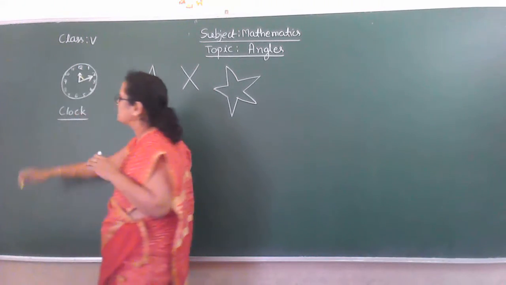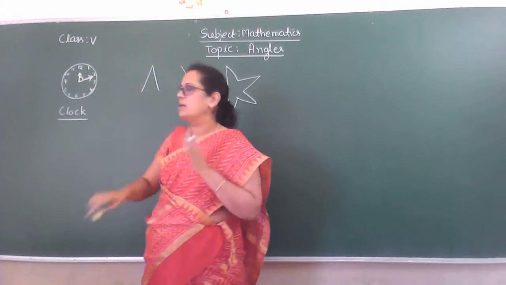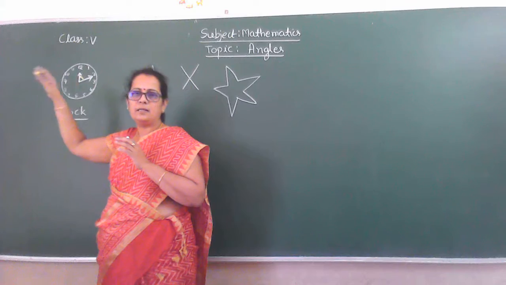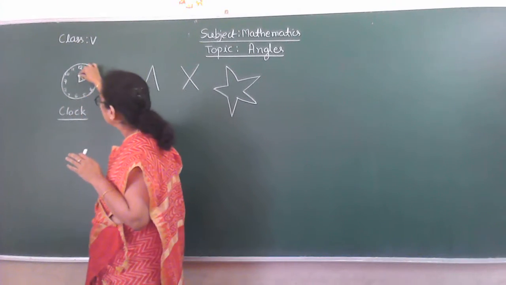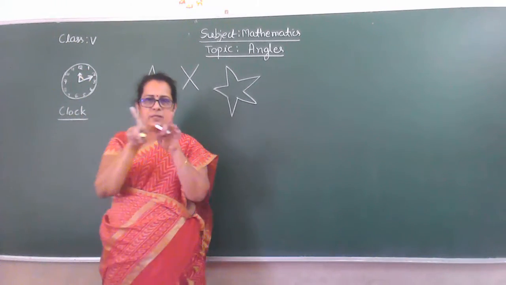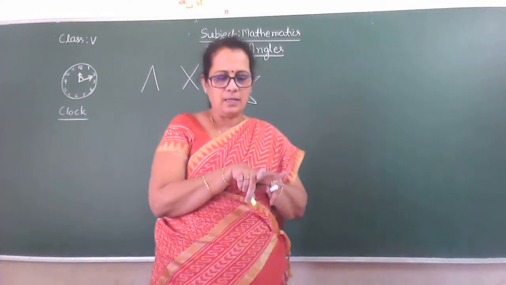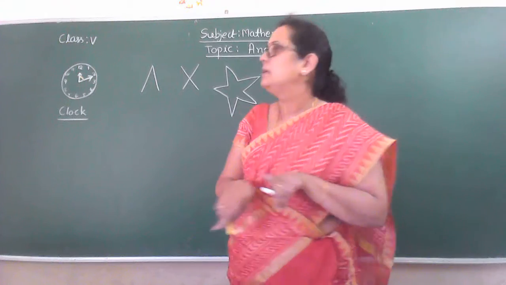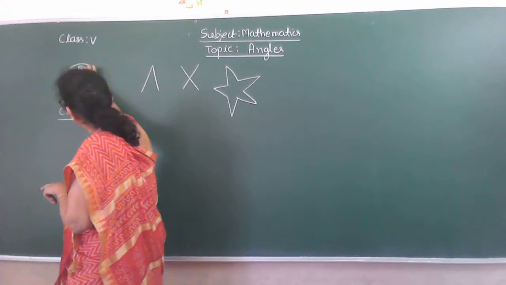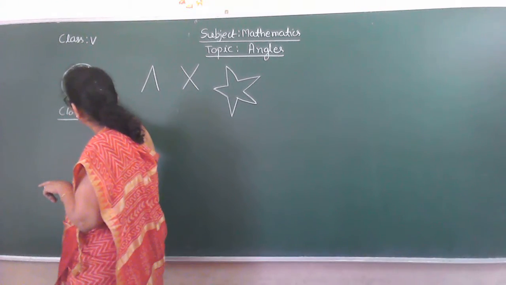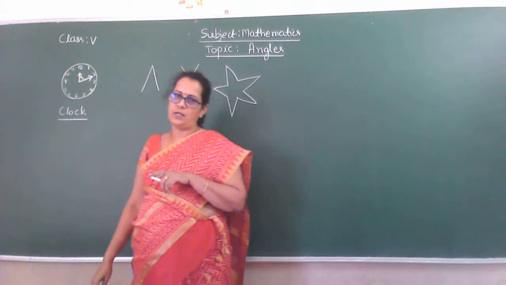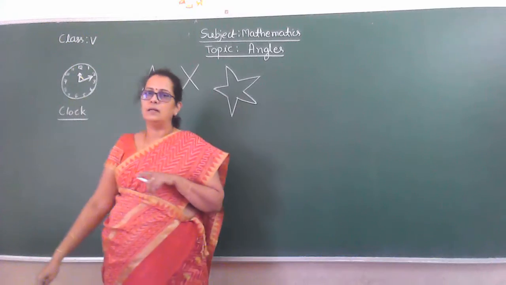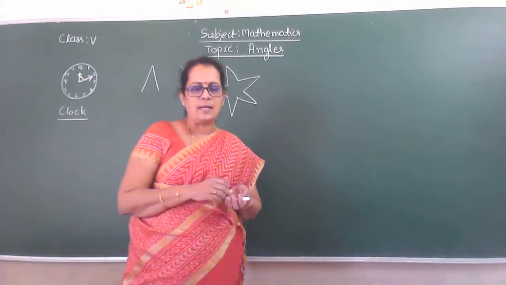Here you can see the rotation of this small needle and the big needle. So there is a gap between the two needles, okay? What this is known as. So there is two straight lines joining at one point. So this we call it as angle.